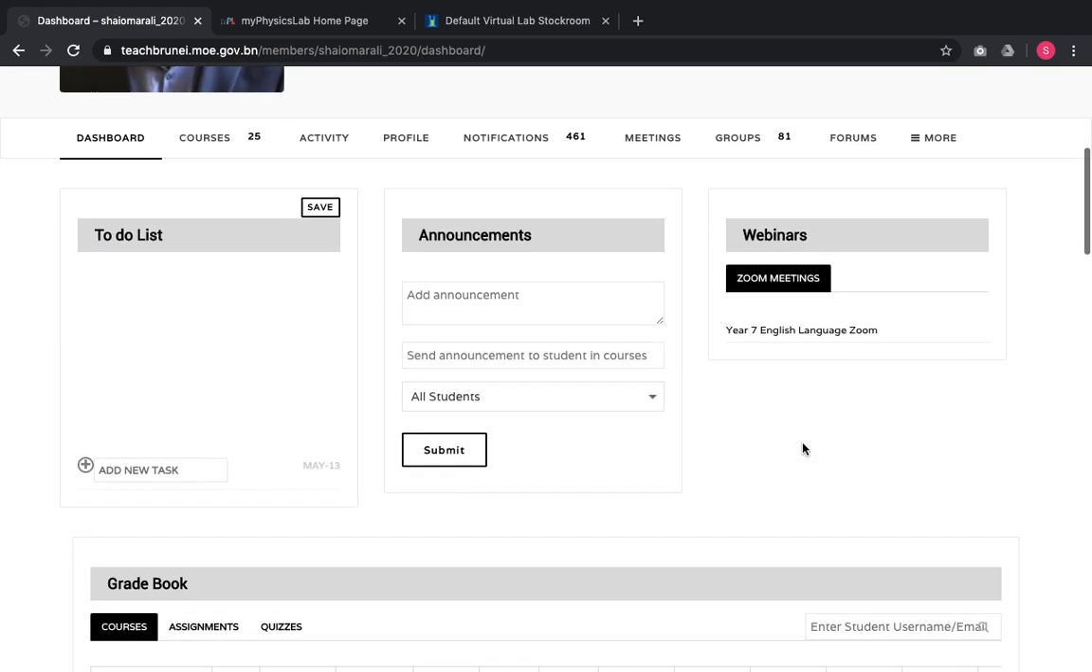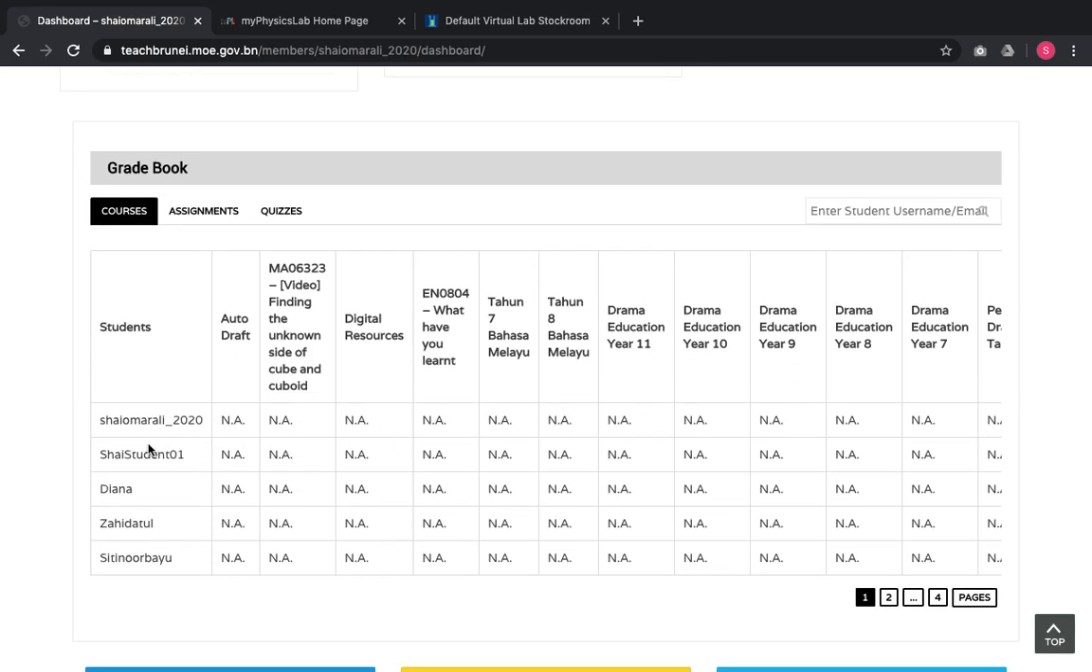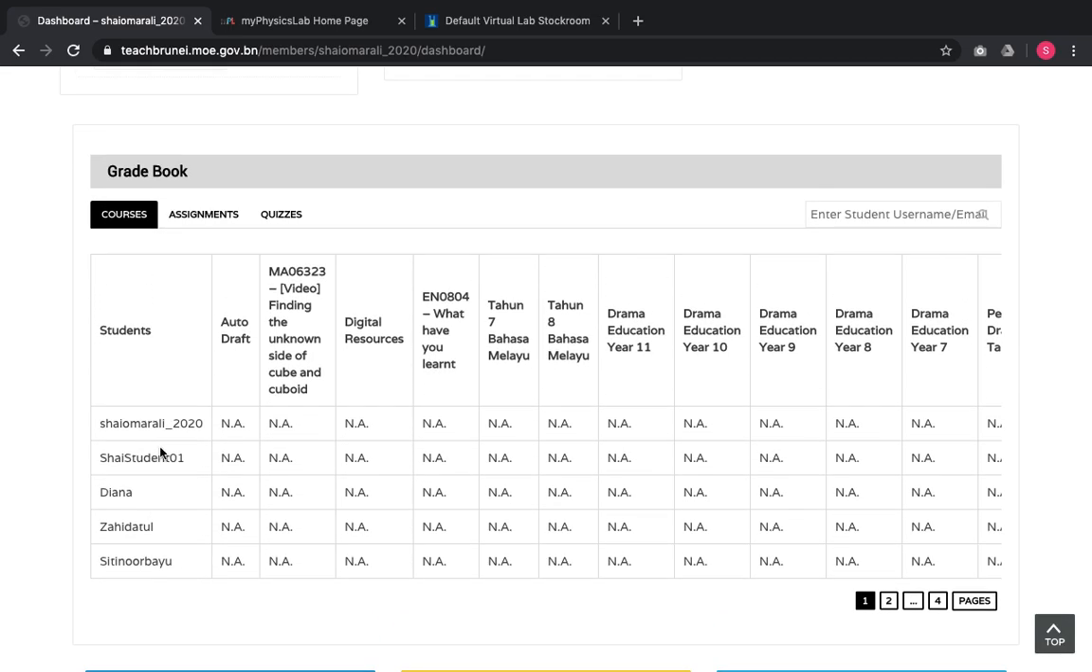Below these 3 functions that we have for teachers, we have the gradebook. As you can see here, these are not actually students, but these are teachers who happen to be enrolled in the TeachBrunei LMS quite early. So these are actual teachers from actual schools.